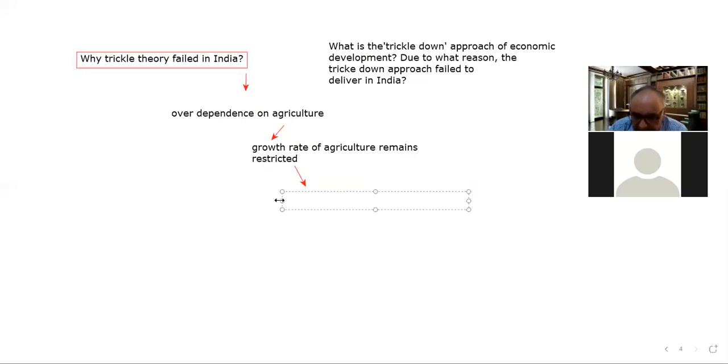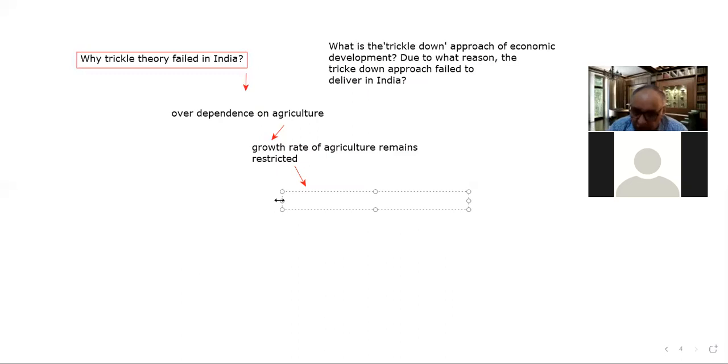Until the manufacturing sector is promoted in India, the agriculture sector cannot expect a boom, because agriculture complements industry and industry complements agriculture. So that is whatever the experts think.